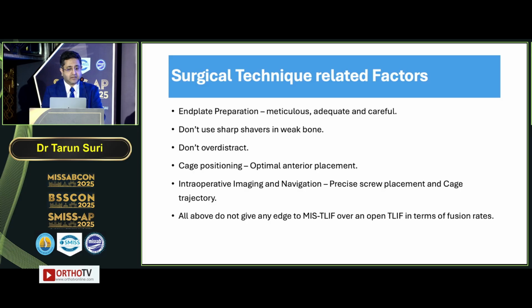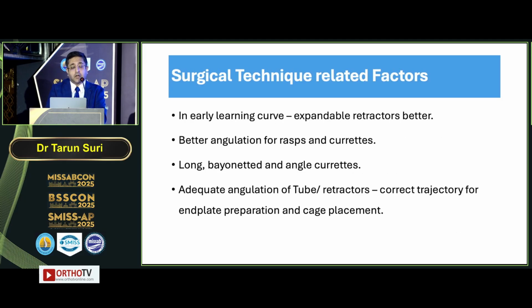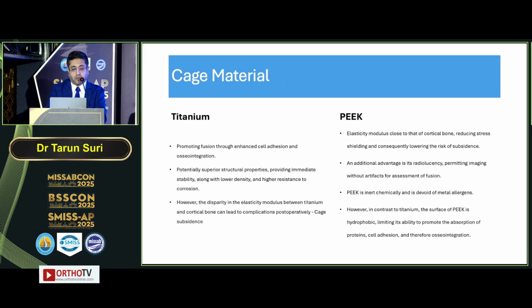Coming to the surgical technique related factors, end plate preparation has to be meticulous both in open TLIF and MIS-TLIF. So we advise not to use sharp shavers in weak bone, just like we discussed in the previous talk. And we use the regular routine blunt shavers also, as Dr. Suri mentioned, which are available with both the imported and the Indian companies instead of the differently designed shavers, and they are found to be safe in a weak end plate. Cage positioning and intraoperative navigation are also important to put the screws and cage in the precise trajectory to get a better outcome.